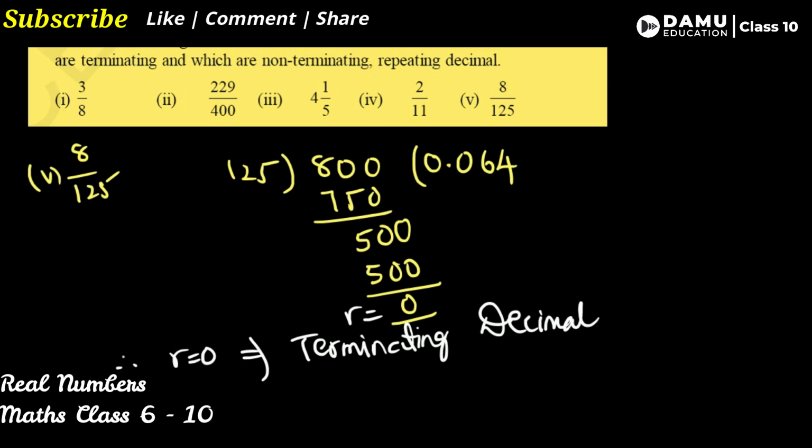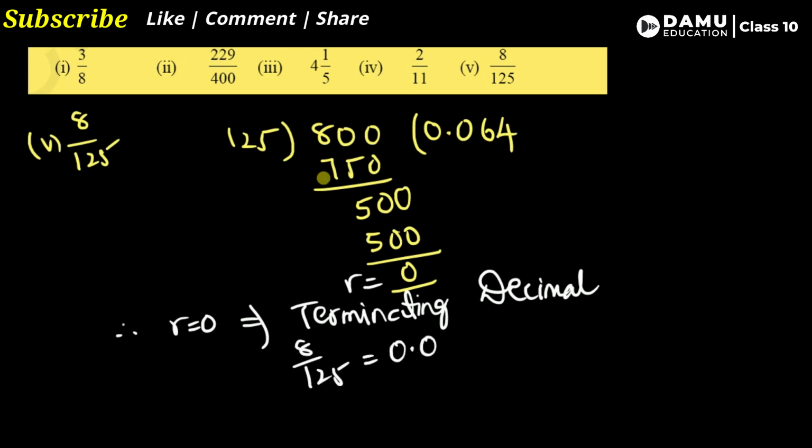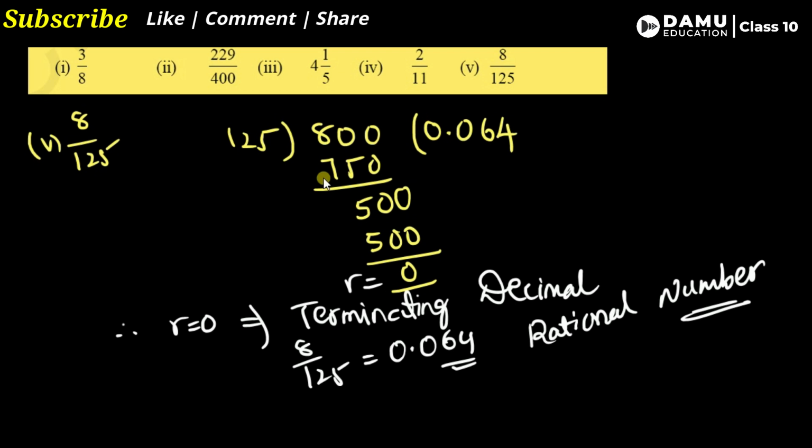And we can say it is obviously a rational number. Why? Because it is terminating. Terminating means rational number, repeating means rational number. Only if it is non-terminating and non-repeating is it irrational. So the terminating decimal 8 by 125 will be equal to 0.064, and this is a rational number. Like this we have to find it and do the division.